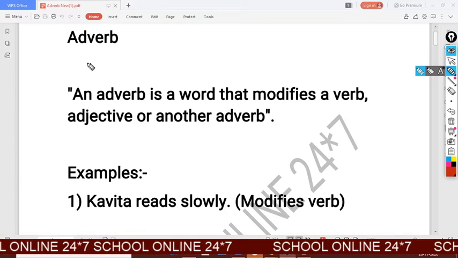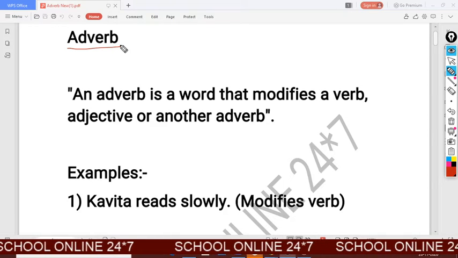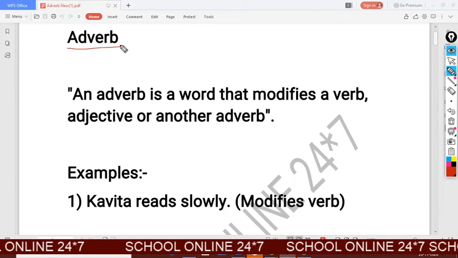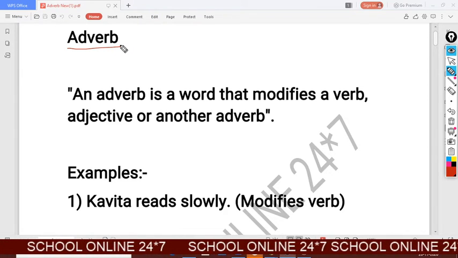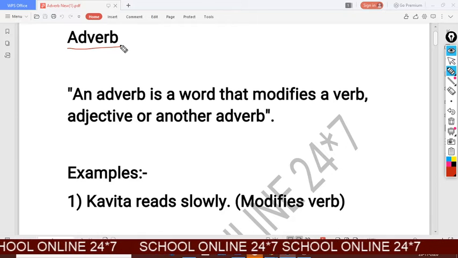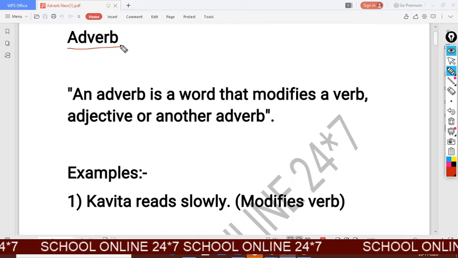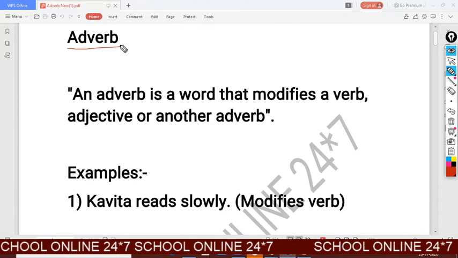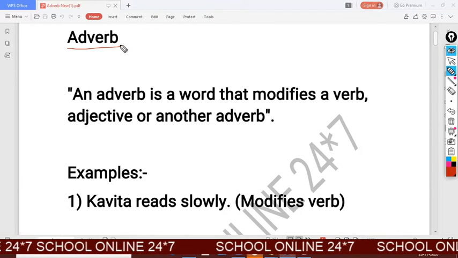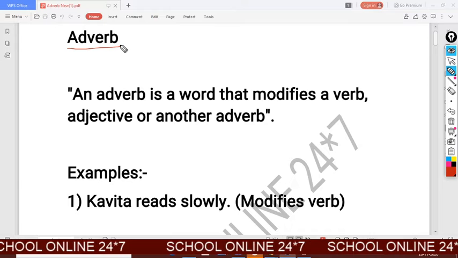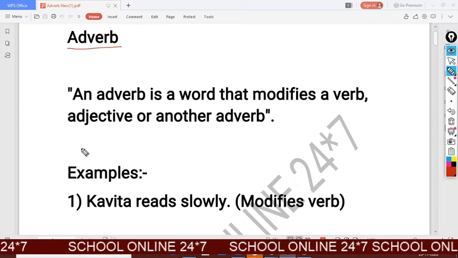My today's topic is adverb. First of all, I am going to describe the definition of adverb with its examples, and I will describe in this video the kinds of adverb, the types of adverb, and at the last of the video I will give you a practice exercise. So be here and watch the video till the last, very carefully. Don't skip it in the middle. Okay, now let us start the video.